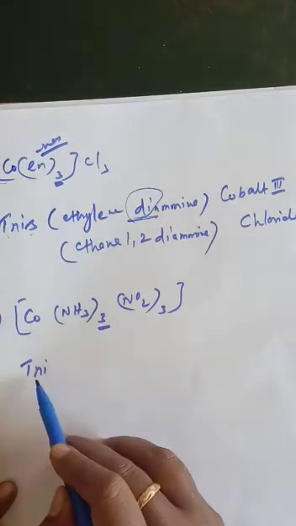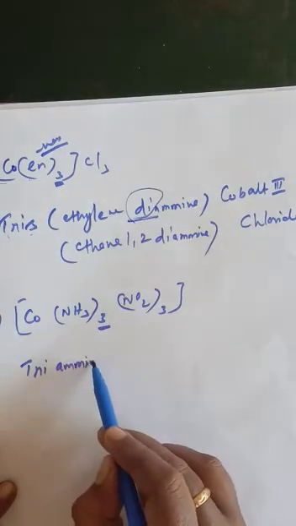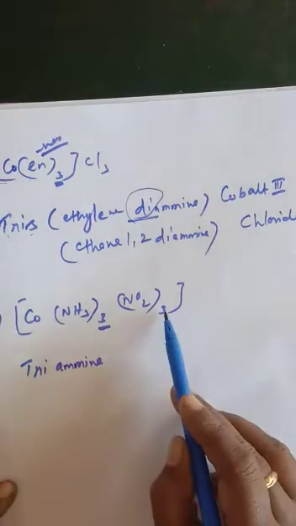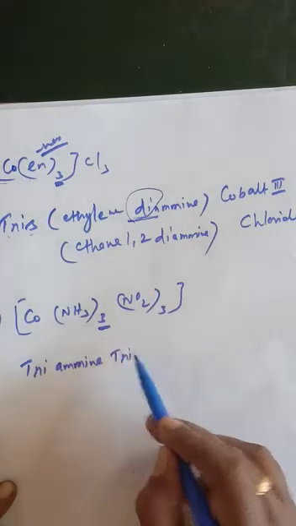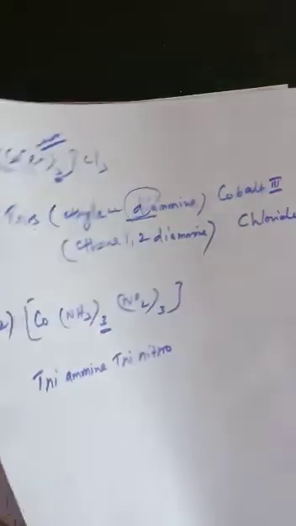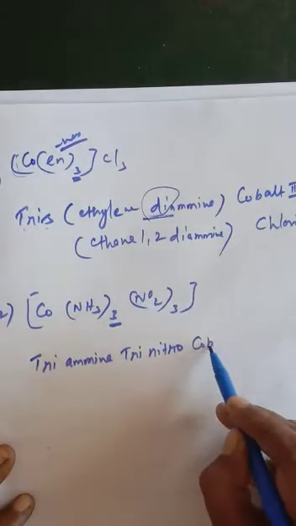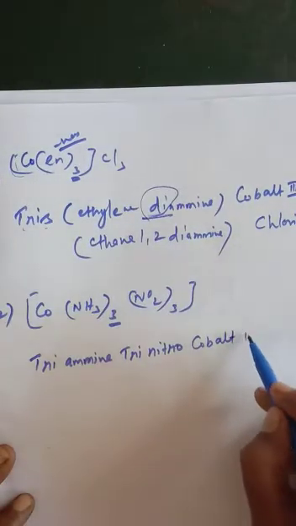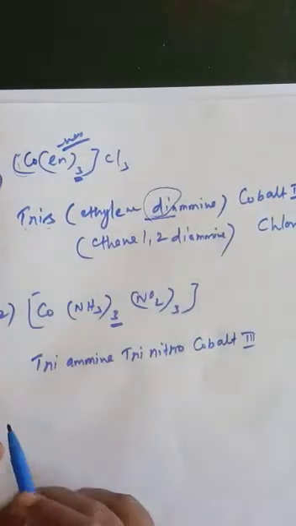So tri in the Greek prefix, triammine, and once again tri, nitro. So triammine trinitro cobalt. Cobalt 3. There is no element outside of the bracket, so cobalt 3.